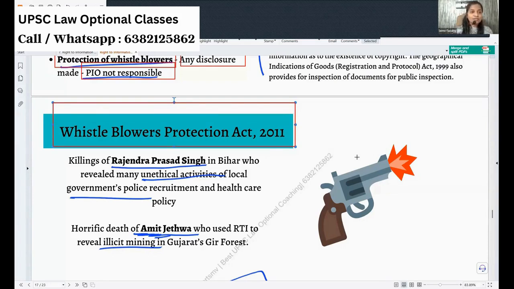Even an IAS officer called Sahayam IAS, right? He gave a very big report about a very big scam which happened in Tamil Nadu. But whether he was able to come and give evidence in the court, he's the person who exposed it, but he was not able to come to the court to give the evidence. Okay, so the Whistleblowers Act protects him, but still he was not able to. Okay, just for writing sake, you can use this act for the answer.